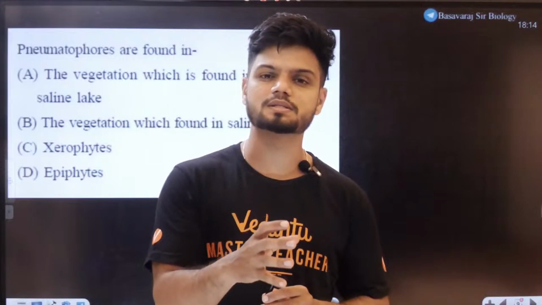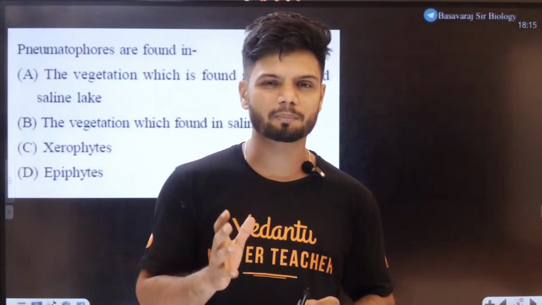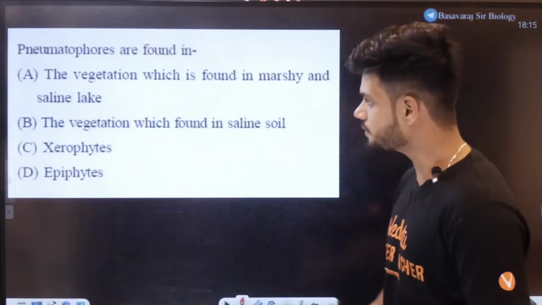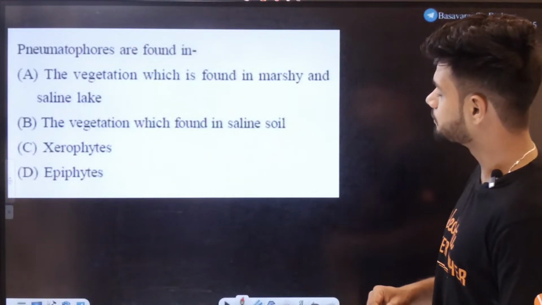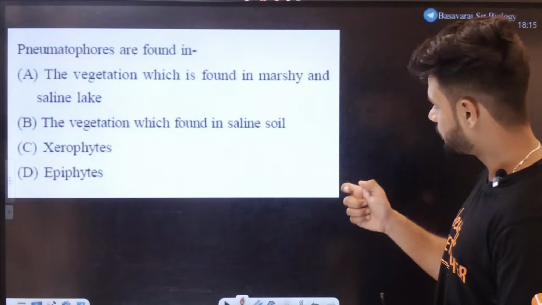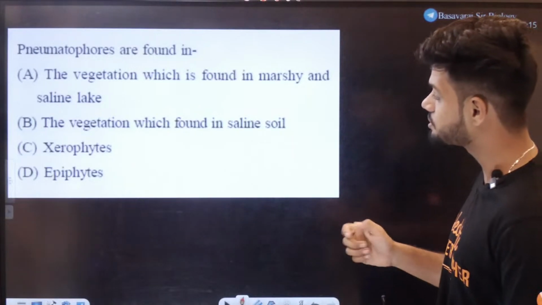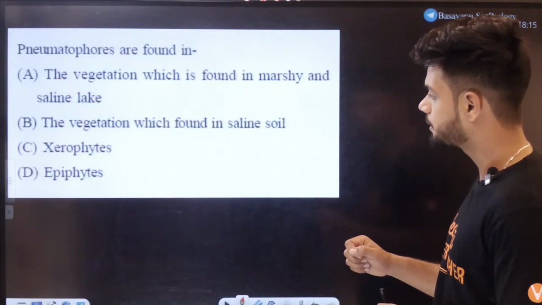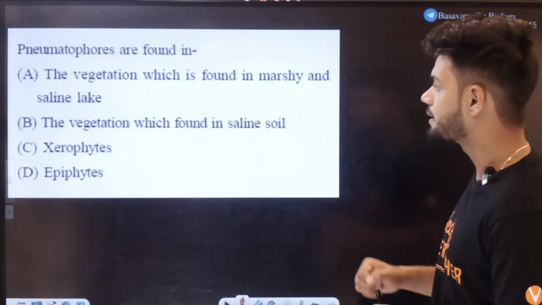Just learn that once and you're good to go. Nothing to worry so much about plant families. Everything is very easy there. Now, pneumatophores are found in the vegetation which is found in marshy and saline conditions, vegetation found in saline soil, okay, xerophytes, epiphytes.